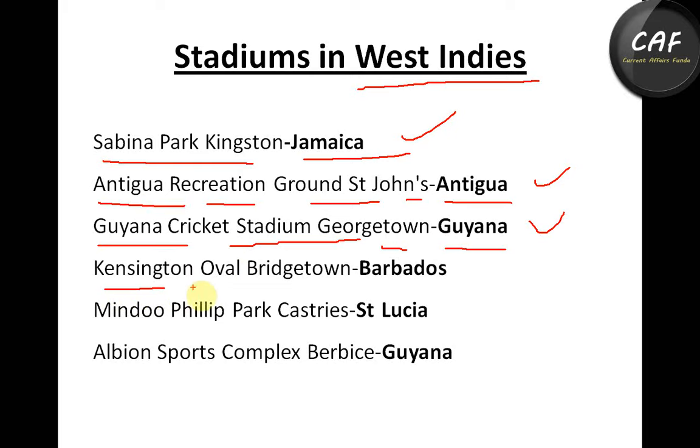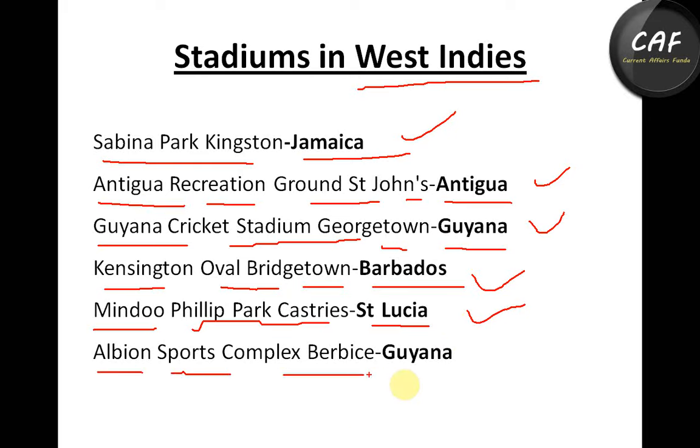And Kensington Oval, Bridgetown, that is in Barbados. This is a cricket stadium. And second last, Daren Sammy Cricket Ground, Castries, that is in St. Lucia. This is a cricket stadium. And the last one is Albion Sports Complex, which is in Guyana. This is a sports stadium.